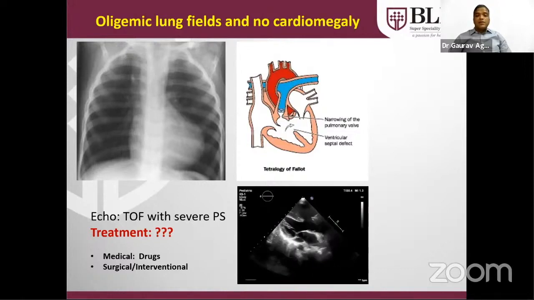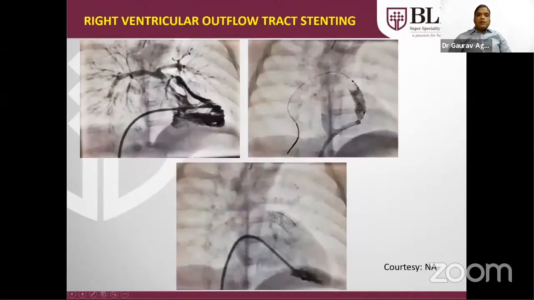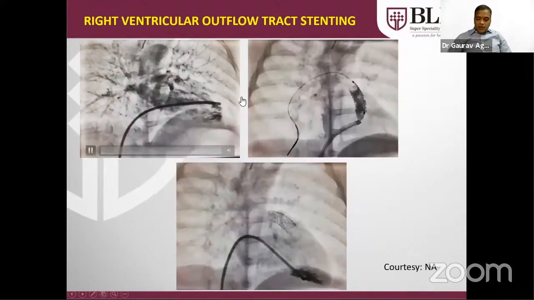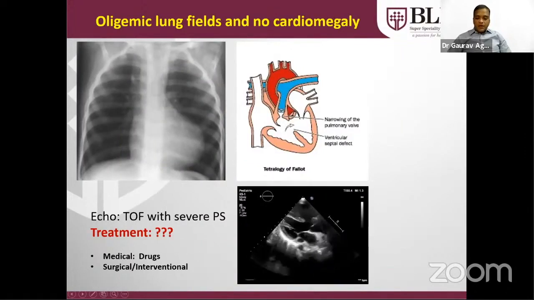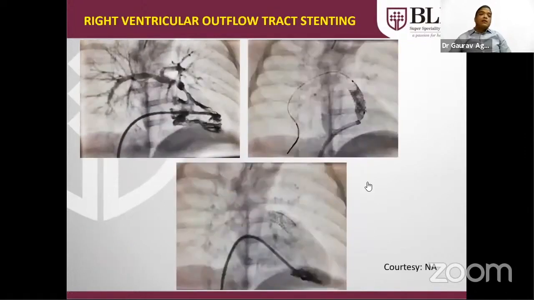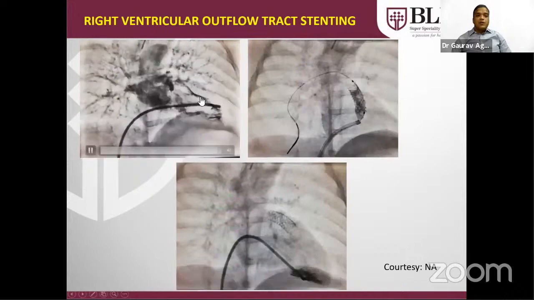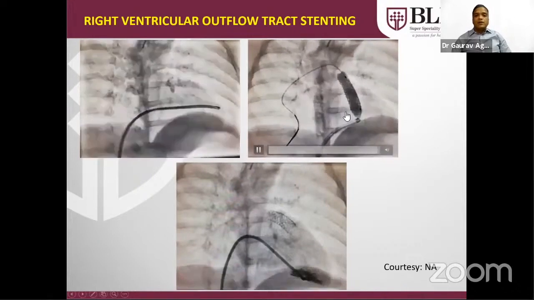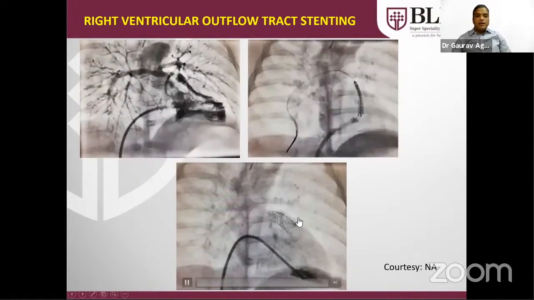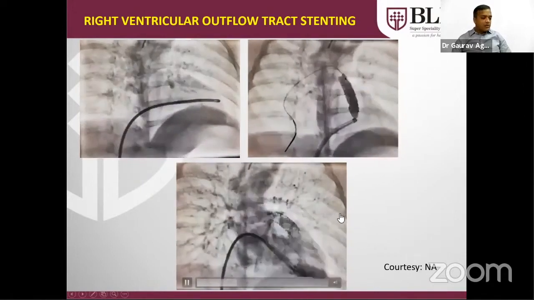and surgery or intervention are the definitive treatment. This is the echocardiography. This is showing the large VSD. This is angiographic. What are the treatment options for such patients? Either we have to send for BT shunt or we can do some interventional procedures. Like this, a severe right ventricular outflow tract obstruction was palliated, not cured, with a stent, and this was the final result.